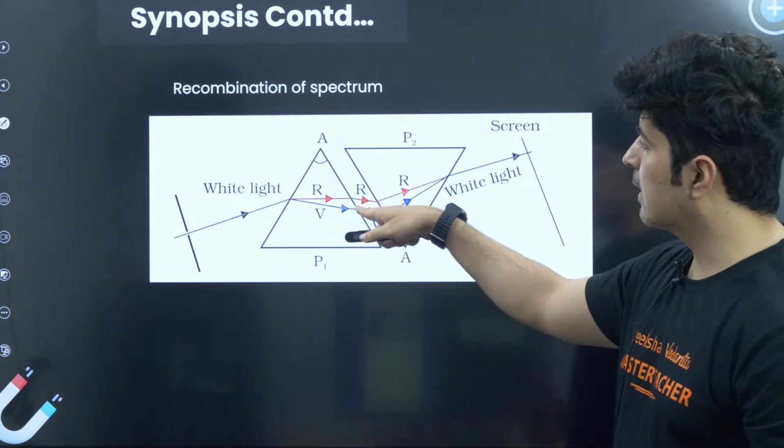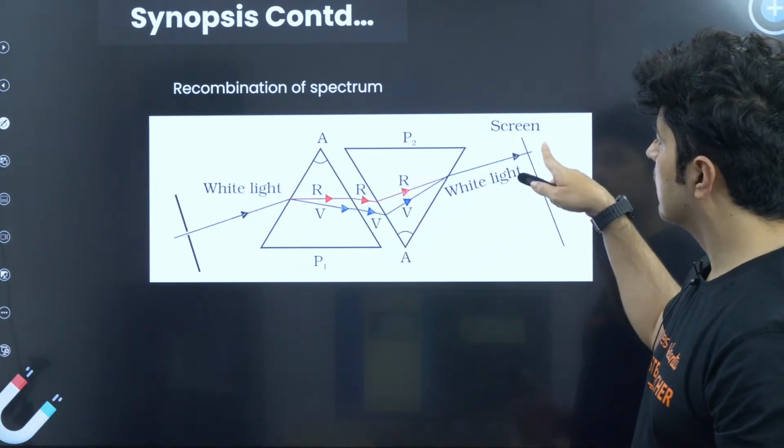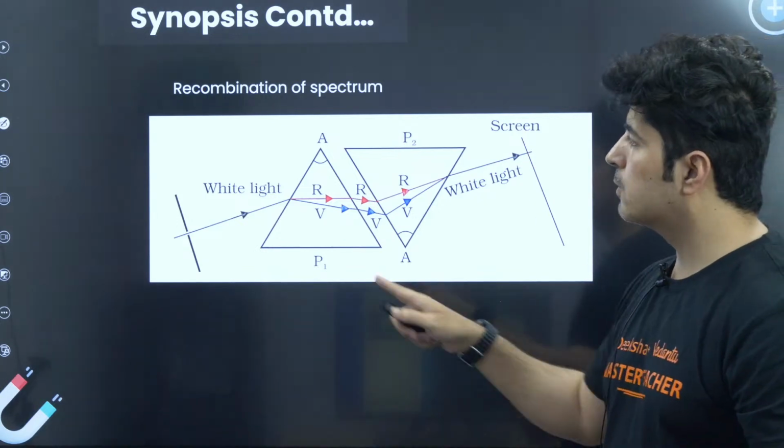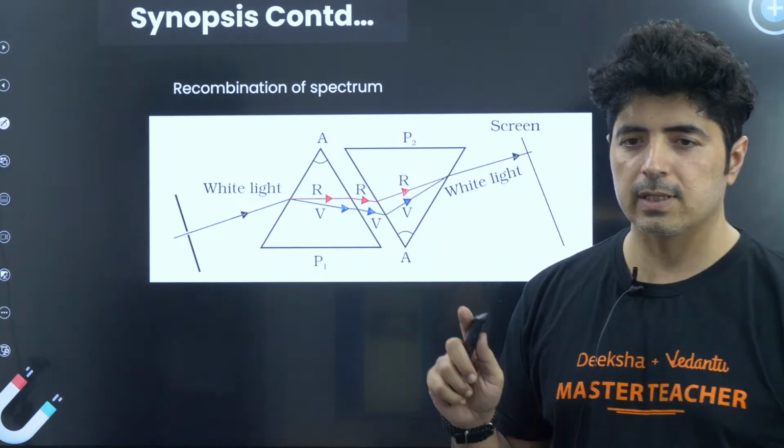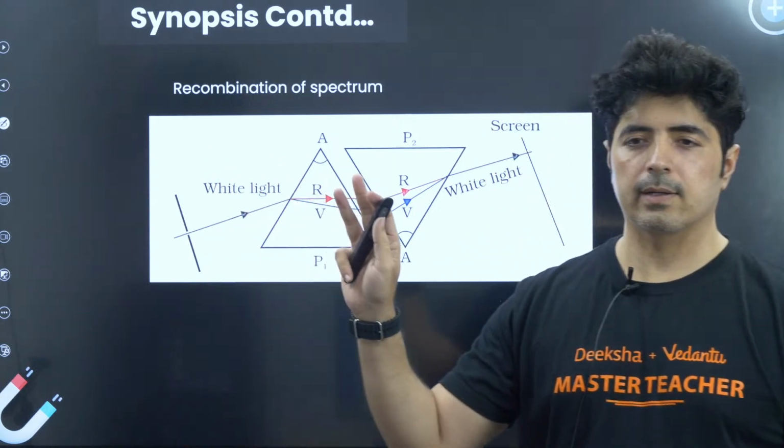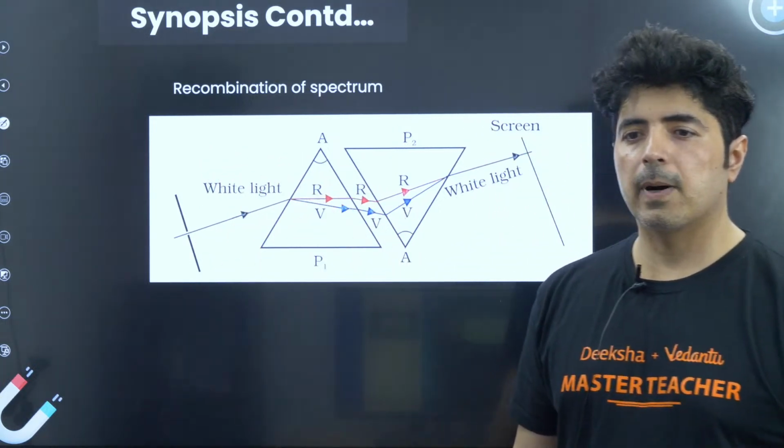All the lights will be between them, and then they recombine. Over here there is a screen where it is formed, so you just have to remember this, what is going on, that's all. This is all that is required, nothing else is required. Okay guys, so let's go with the next part.